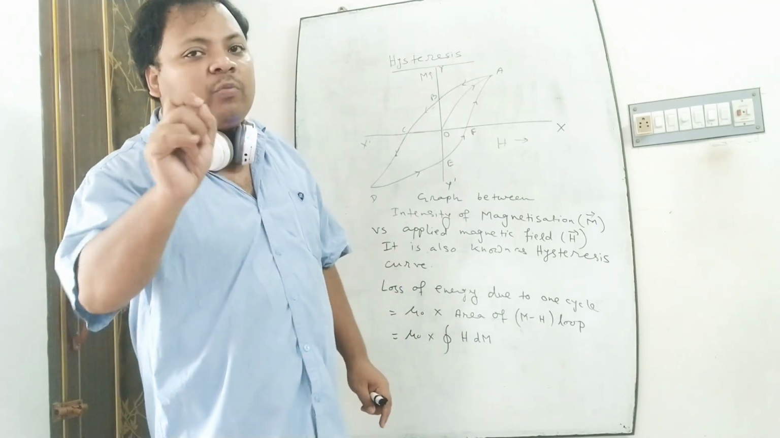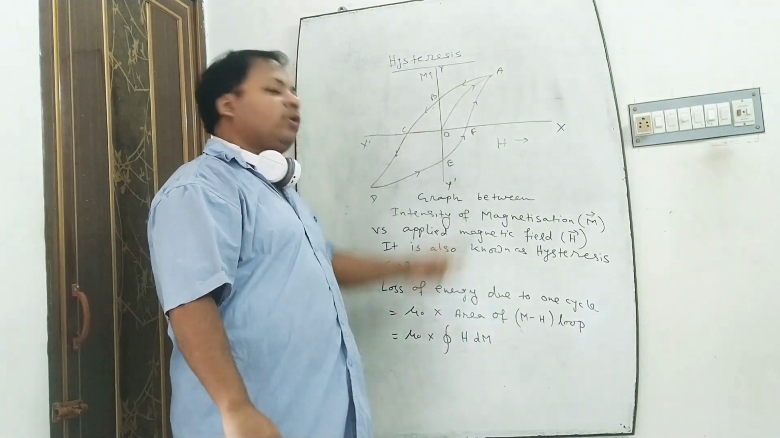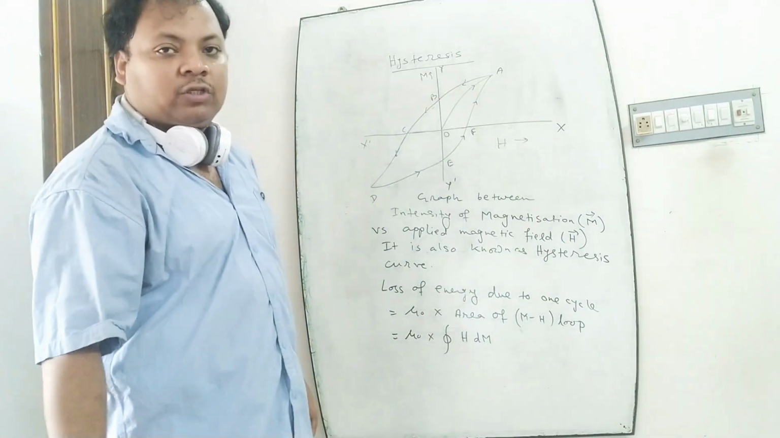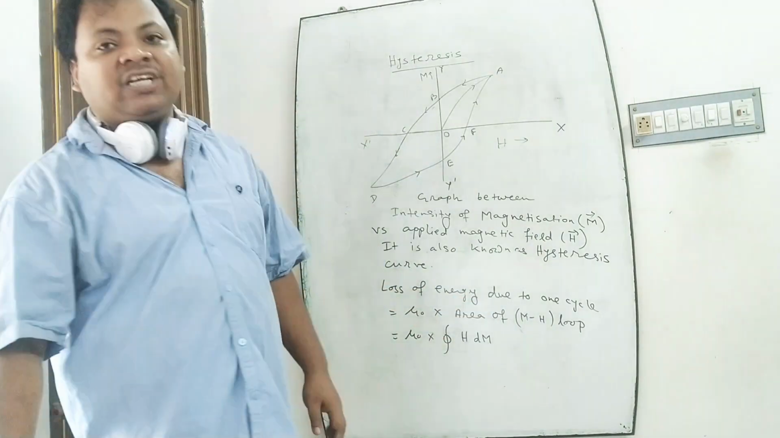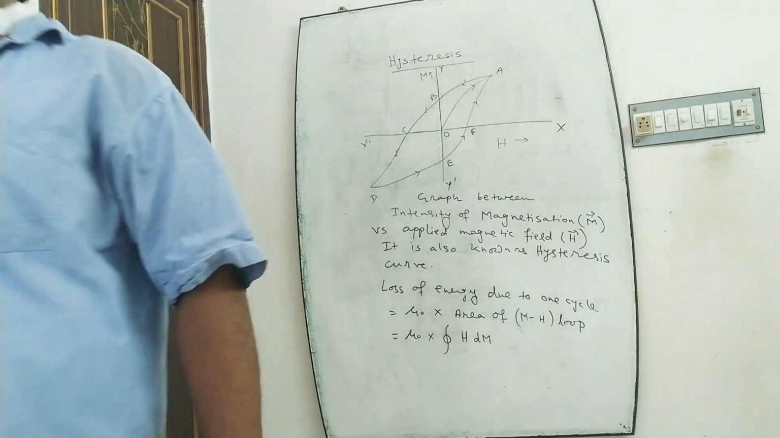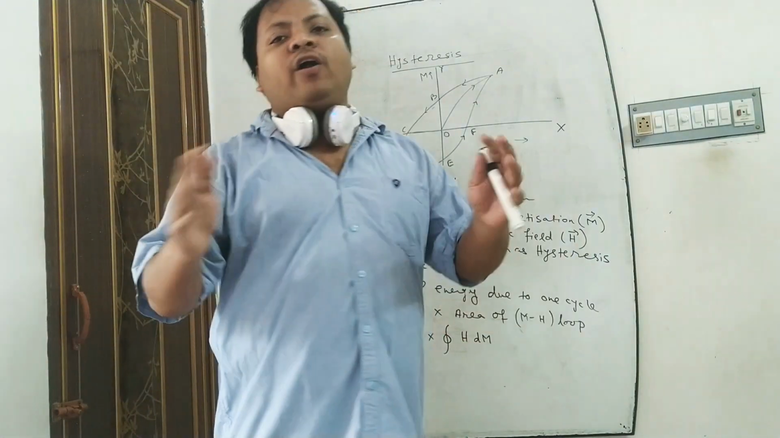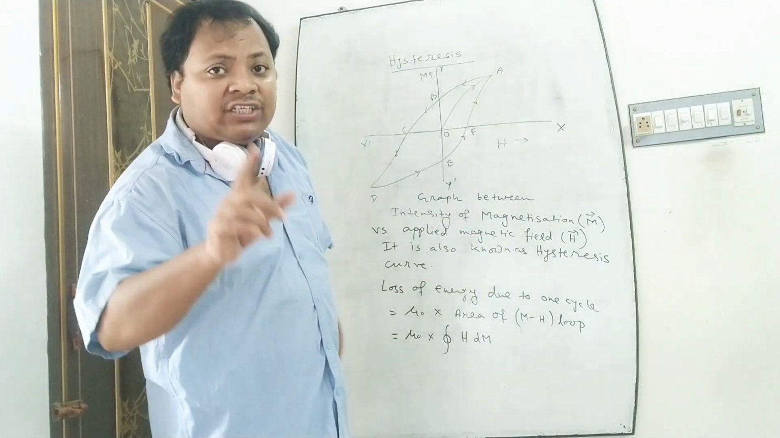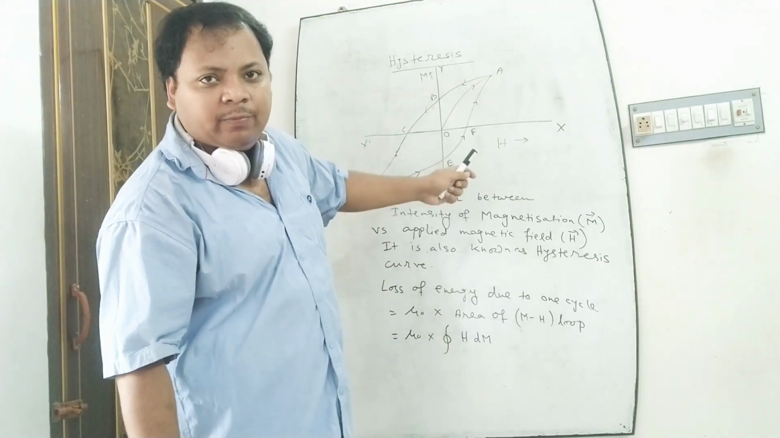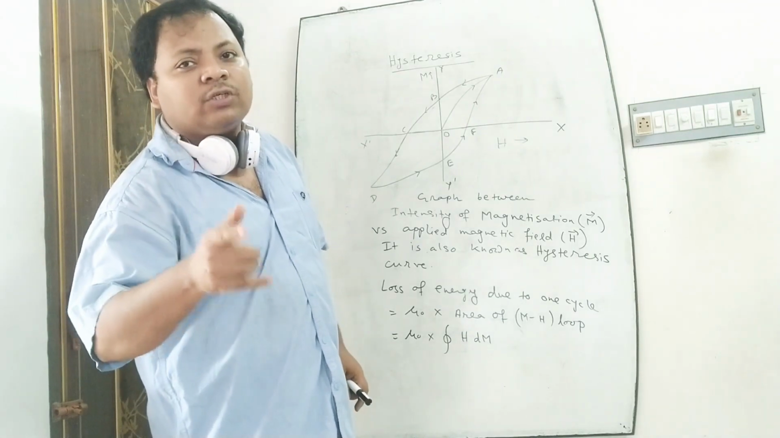This loss of energy is equal to mu 0 times the area of the MH loop. This is known as hysteresis loss. For soft iron, the area of the curve is very small, and for steel, the area of the curve is high. That's why in a transformer or in a calling bell we use soft iron.